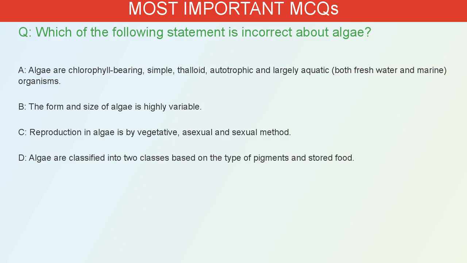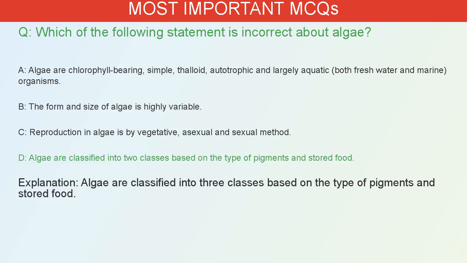Which of the following statements is incorrect about algae? A. Algae are chlorophyll-bearing, simple, thalloid, autotrophic and largely aquatic, both freshwater and marine, organisms. B. The form and size of algae is highly variable. C. Reproduction in algae is by vegetative, asexual and sexual method. D. Algae are classified into two classes based on the type of pigments and stored food. The correct answer is D. Algae are classified into three classes based on the type of pigments and stored food.